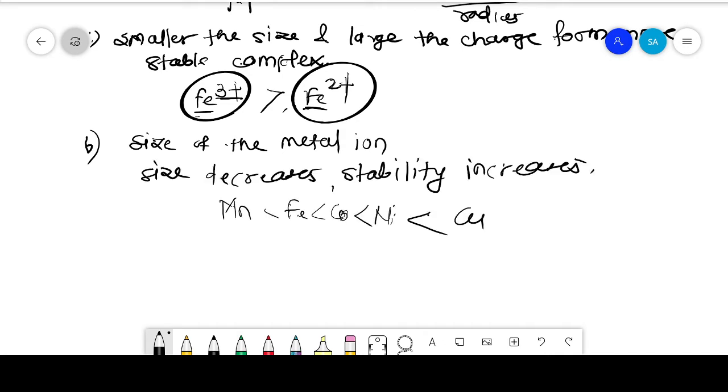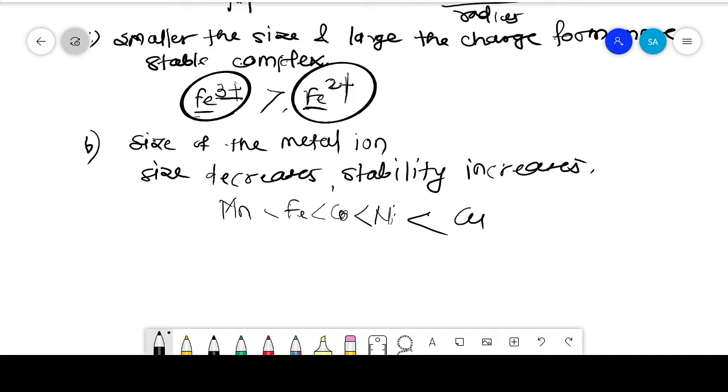That's why the stability for divalent ions is written as Mn2+ < Fe2+. The radius of Fe2+ is lower than that of Mn2+, which means the stability of Fe2+ is greater than Mn2+. As size decreases, stability increases. Cobalt divalent complexes are more stable than nickel divalent complexes, which are more stable than copper divalent complexes. So this factor is the size of the metal ion.